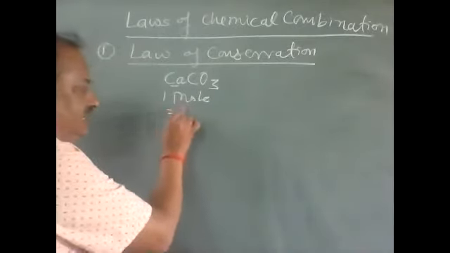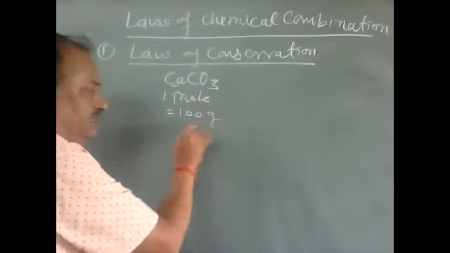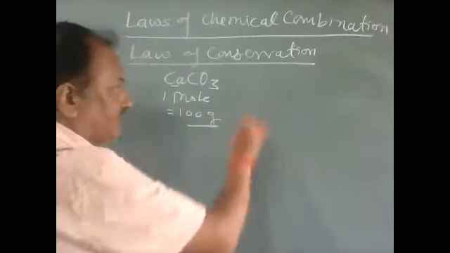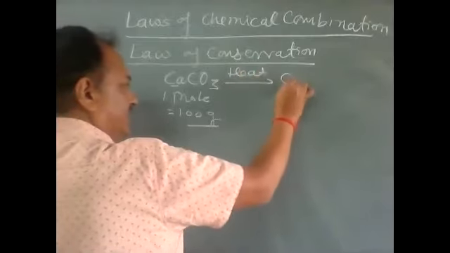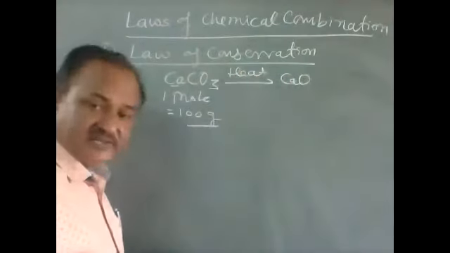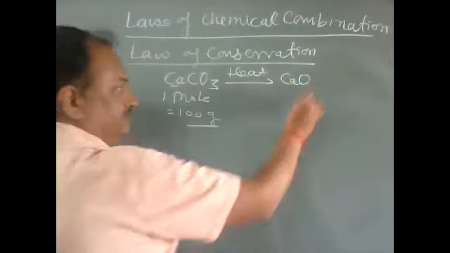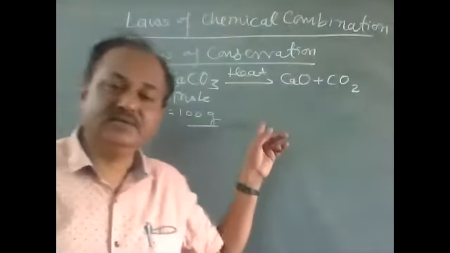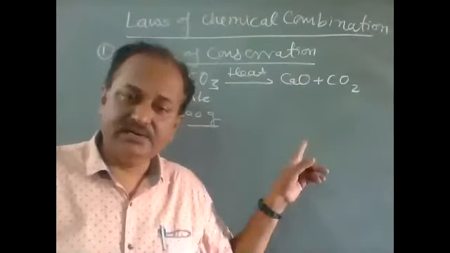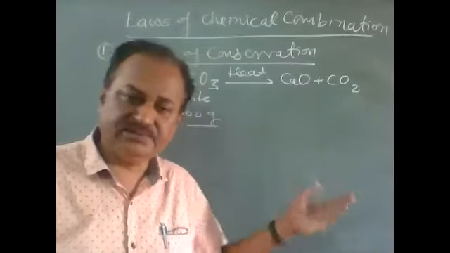So 1 mole comes out to be 100 gram. When it is heated, there is formation of calcium oxide plus carbon dioxide. It is simply an example of chemical decomposition or thermal decomposition.